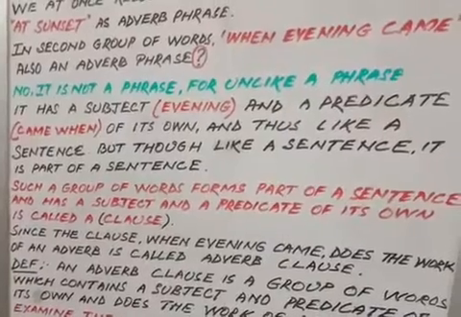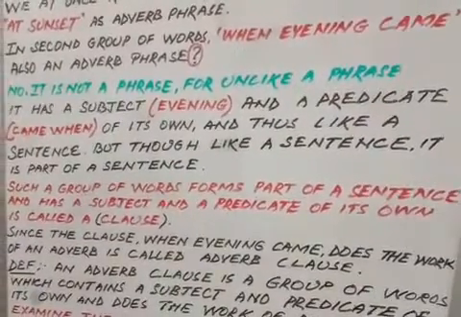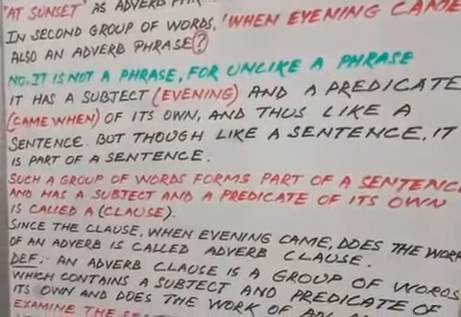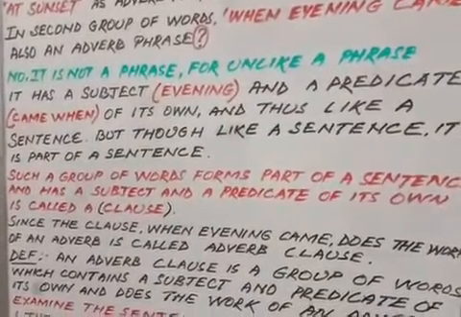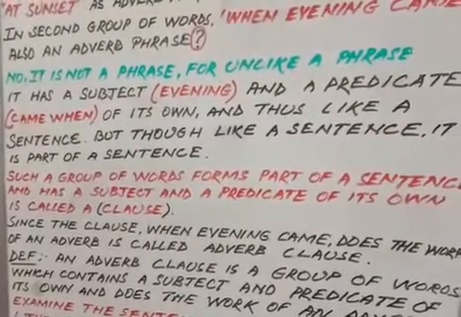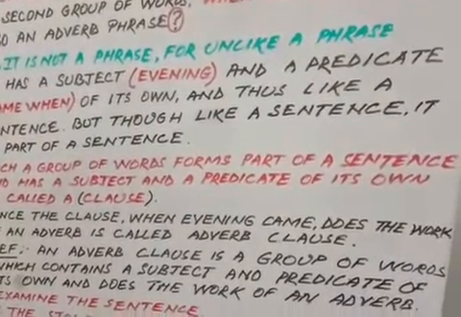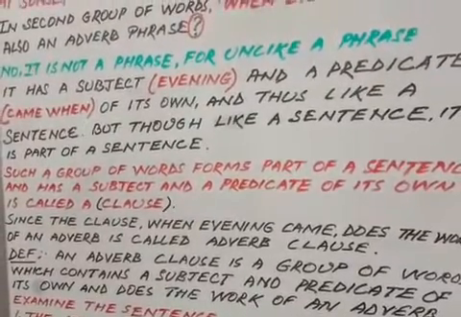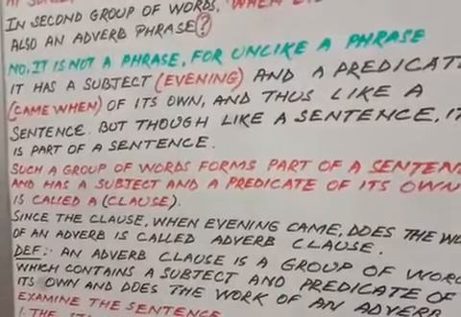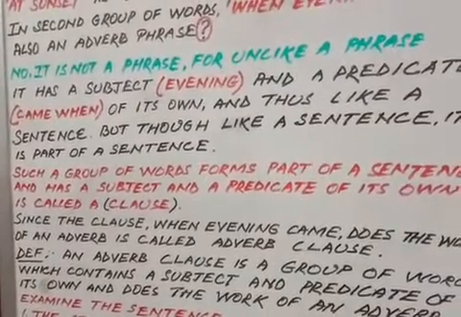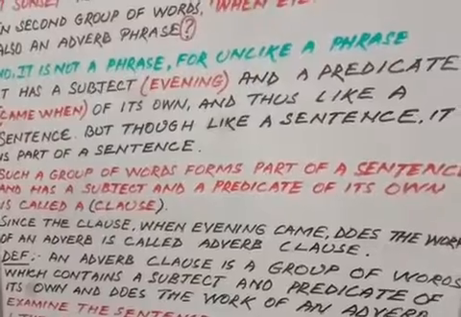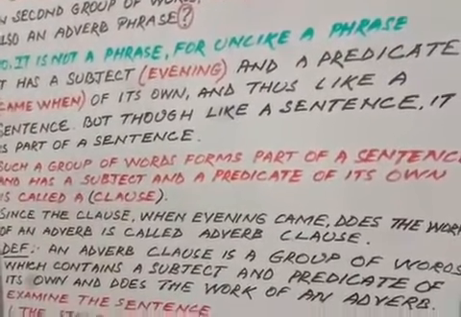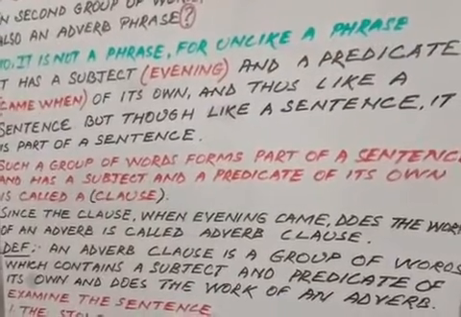A group of words that forms a part of the sentence and has a subject and predicate of its own is called a clause. Since the clause when evening came does the work of an adverb, it is called an adverb clause.